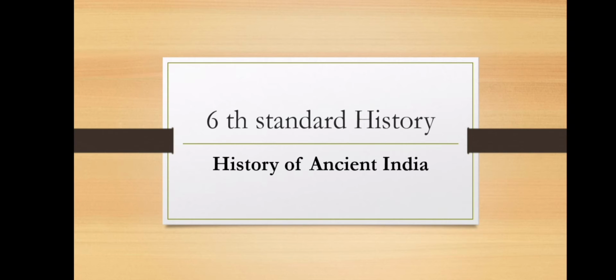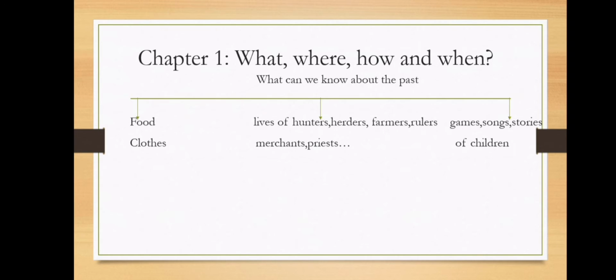But there are places which are the same as earlier. In the Andaman and Nicobar Islands, in some of the areas, people are still hunters and gatherers, which means they are hunting and gathering food from the forest for their livelihood. So past is different for different people.